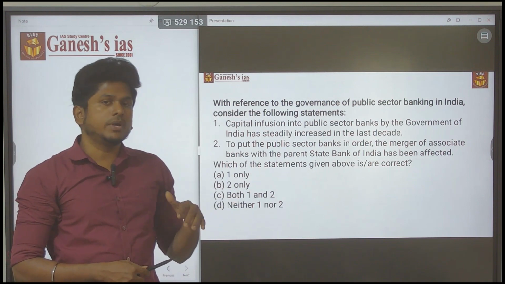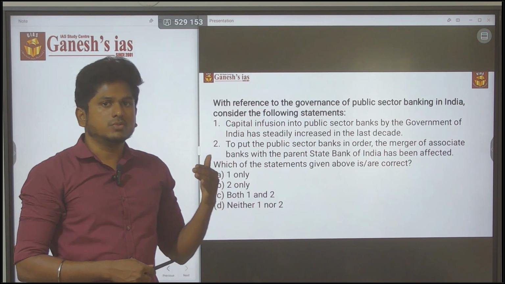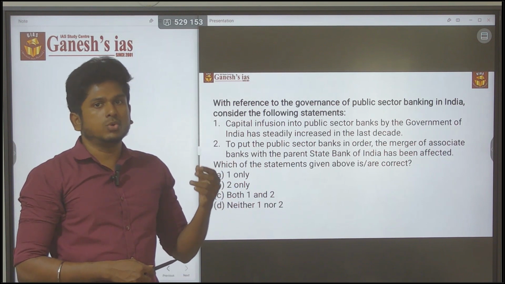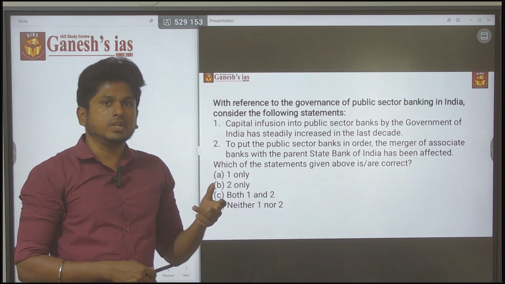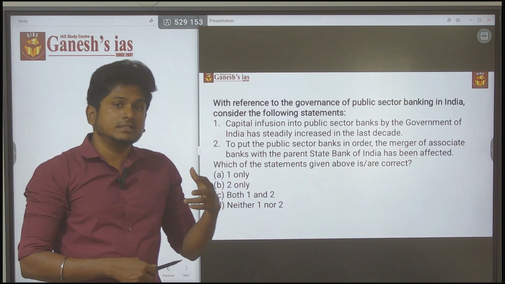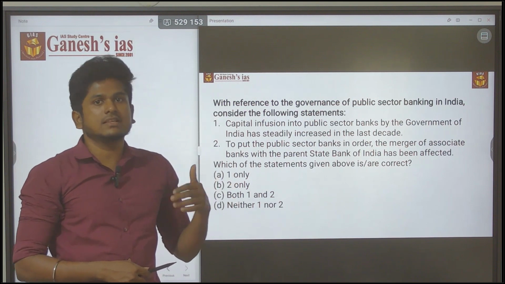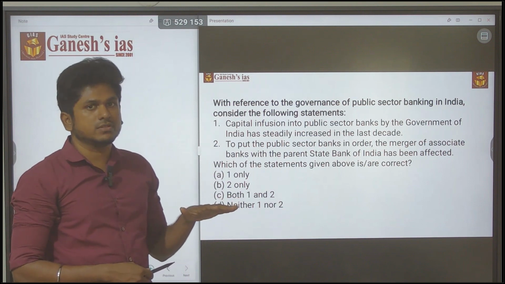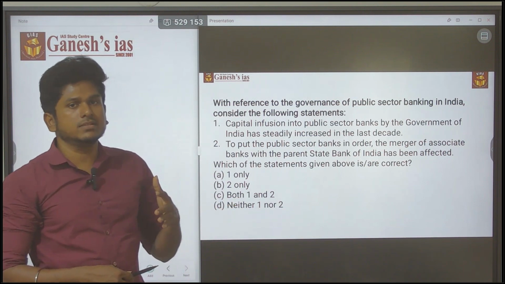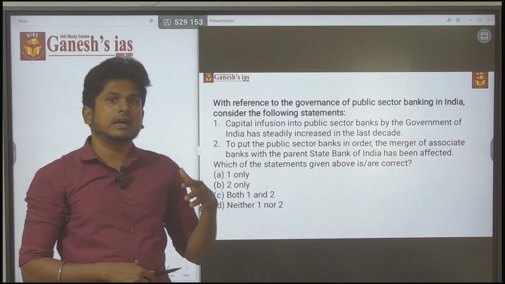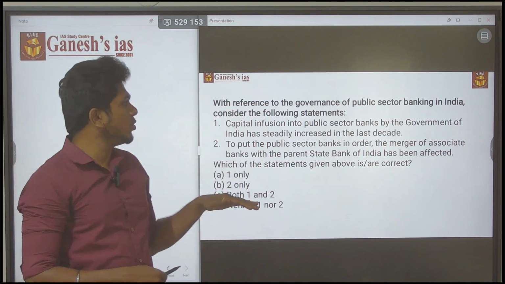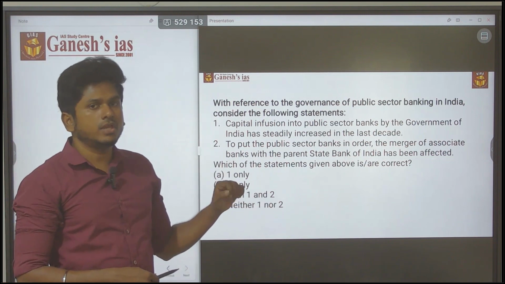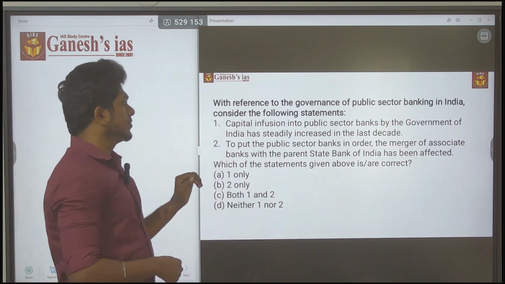When comparing to the previous type, where the options are 1 and 2, 2 and 3, 1 and 3, 1 to 3, in that pattern you can easily find the answer, but here it is only a 50-50 chance. So what I am saying is first you try to find that kind of question and then go for this kind of question. Let's start the session.